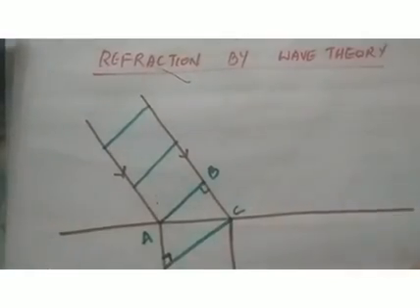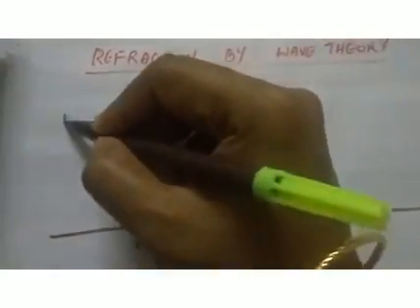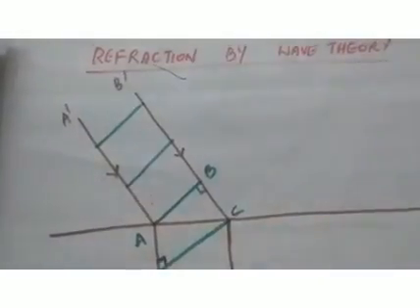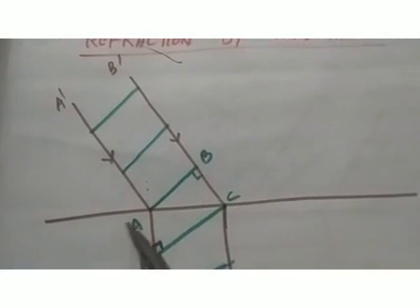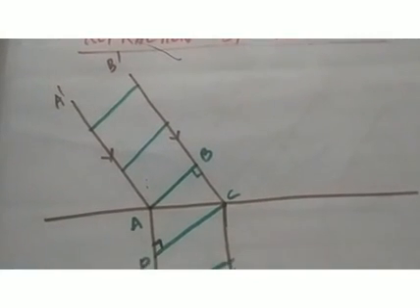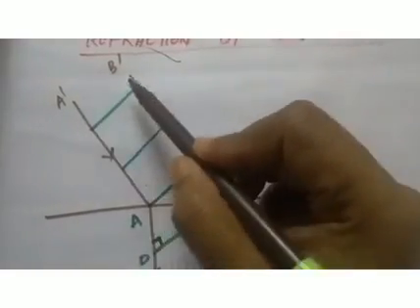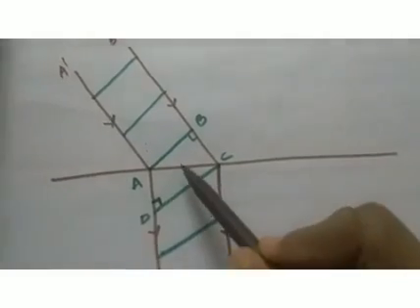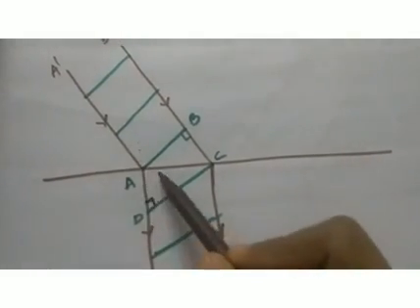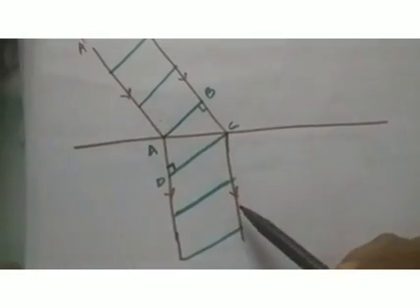Refraction by wave theory. Here we have considered two rays, A' and B'. These are the two rays incident on the transparent boundary. This is a transparent boundary, it is not a mirror. So as soon as rays A' and B' are incident on the transparent boundary, refraction will occur. That means this light ray will bend, and this represents the bending of light rays.